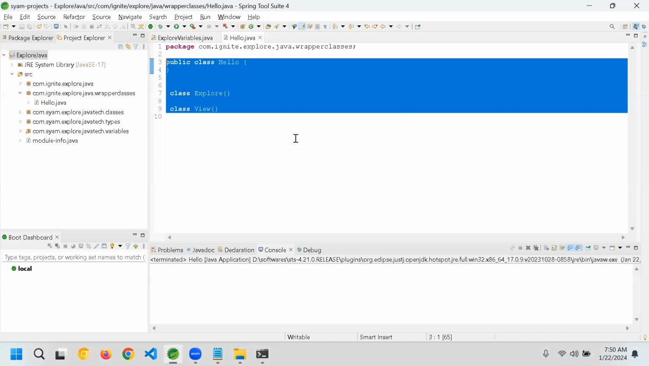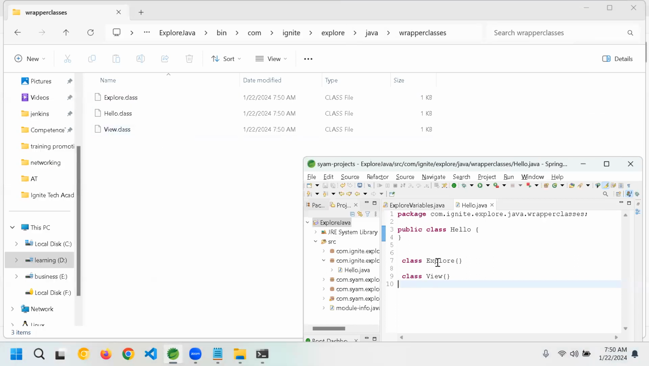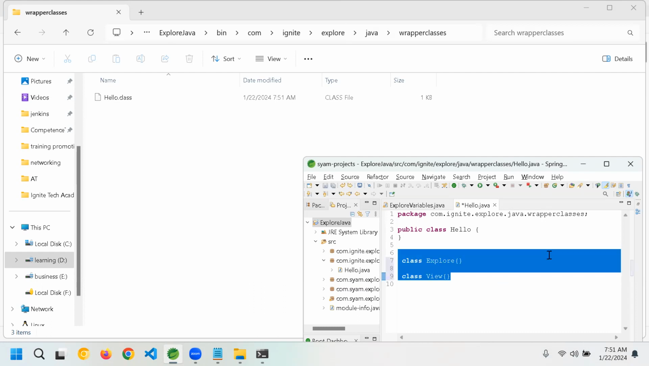Yes. So what is happening is one Java source file can have any number of classes specified here. See here, hello class, explore class, view class. You observe here, the moment I delete it here and save, do you see on the left side it is taken out from the folder, right? Okay, so coming back here, now I keep it back and save it.